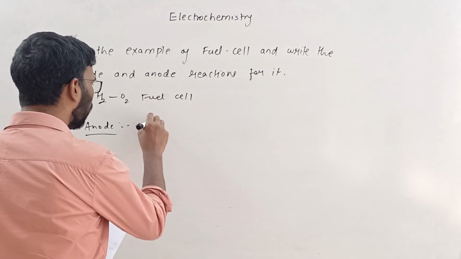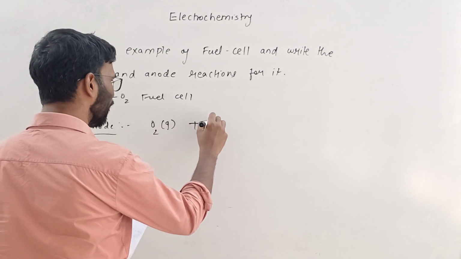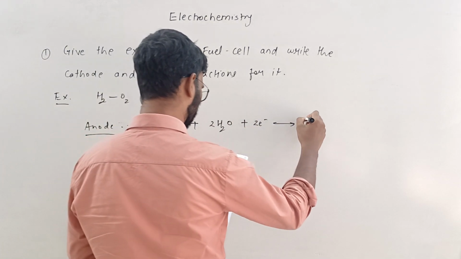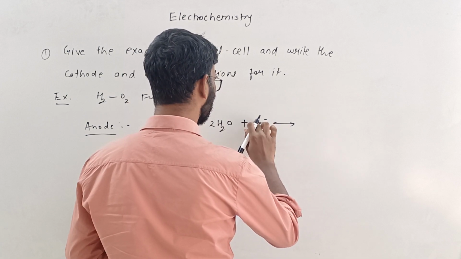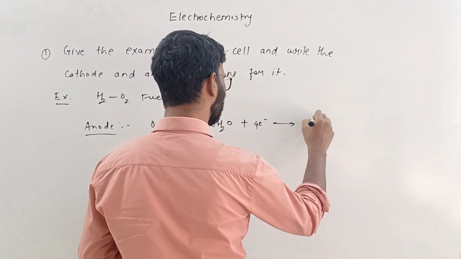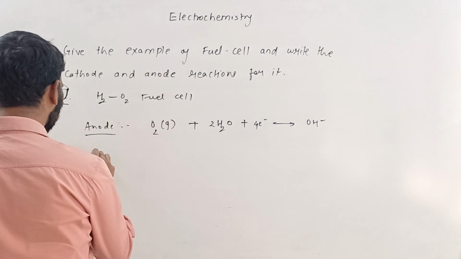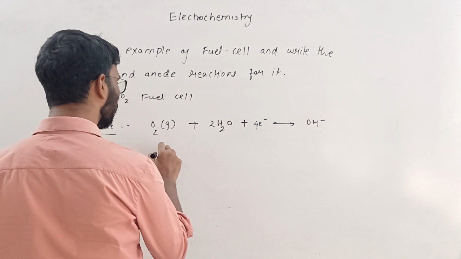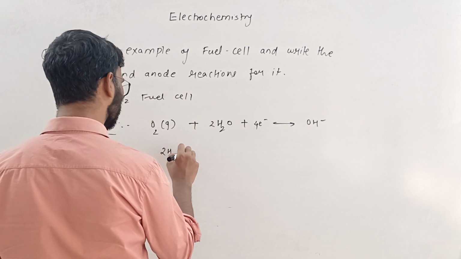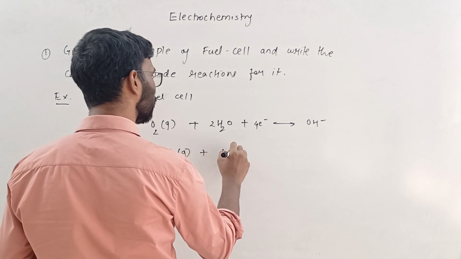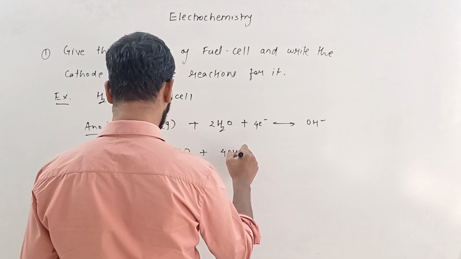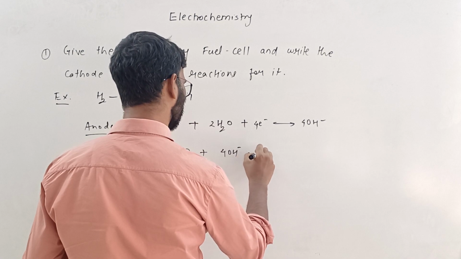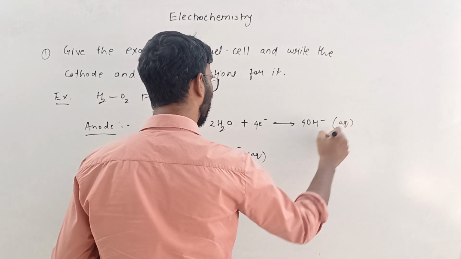So the reaction is this way: oxygen gas and, this is the reaction which is taking place at the cathode. This is aqueous, this is also aqueous.